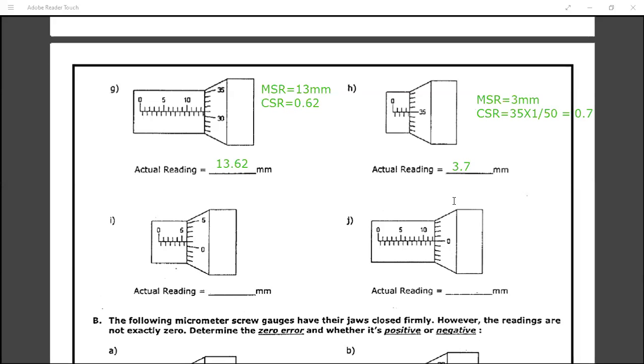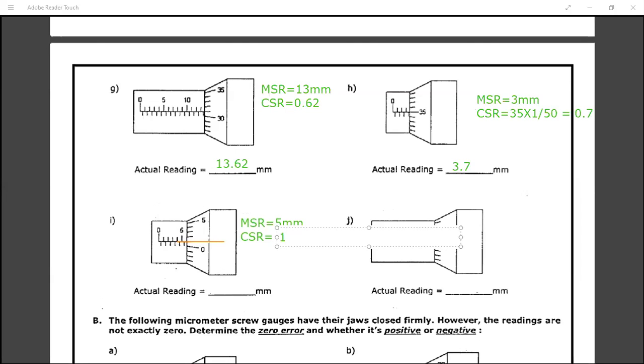Yeah, Tanishka, what is your doubt? Sir, I'm confused how to find CSR. I'm always doing it wrong. Okay, so for question I, you just try. Sir, MSR will be 5. Okay, and CSR will be? It is your first division, no? Just see the horizontal line. This one, yes Tanishka? Yes sir. So that is your 1.